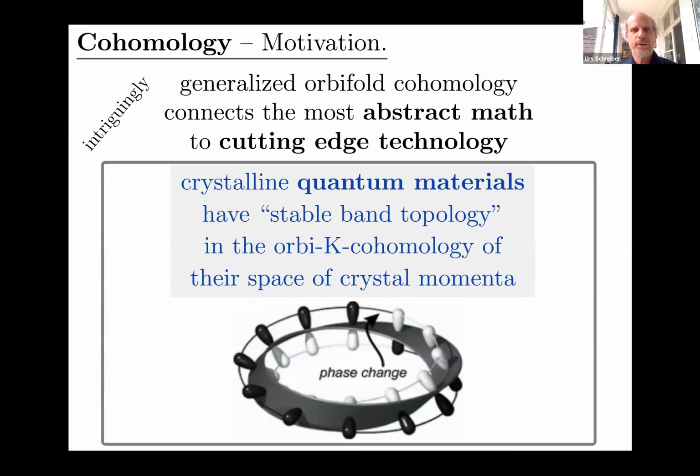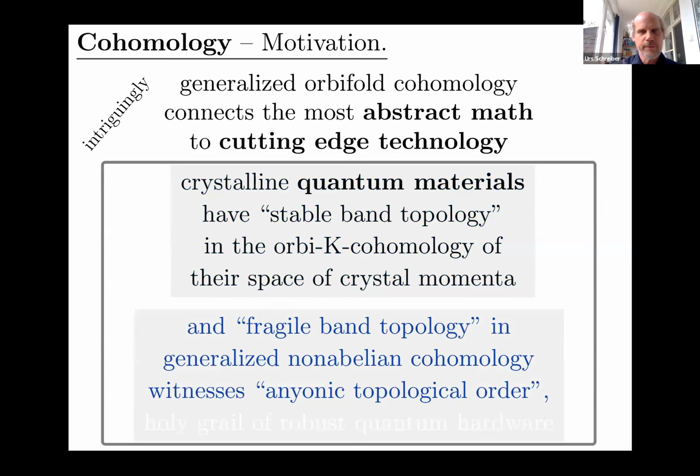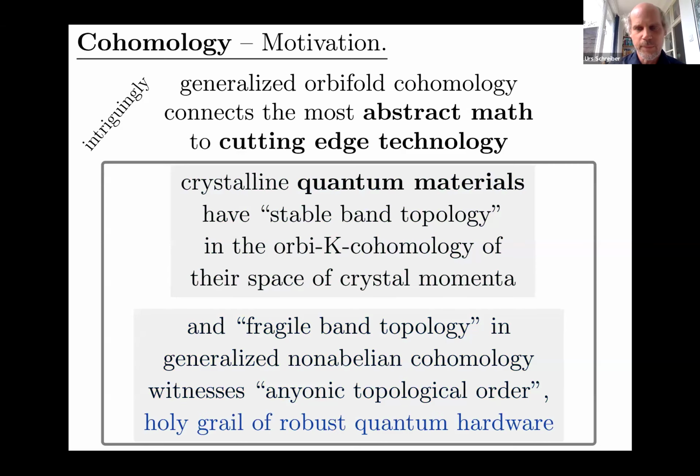It turns out that what are called crystalline quantum materials have very special properties that are actually explained by an extraordinary cohomology theory applied to their space of crystal momenta, Orbi-K cohomology. There's something very special going on in these materials, which in recent years has been explained only by means of rather generalized notions of cohomology, which is rather striking because this is stuff that can actually be measured. These cohomology classes can actually be measured in the laboratory. And this goes further with some implications to current developments in quantum computing.